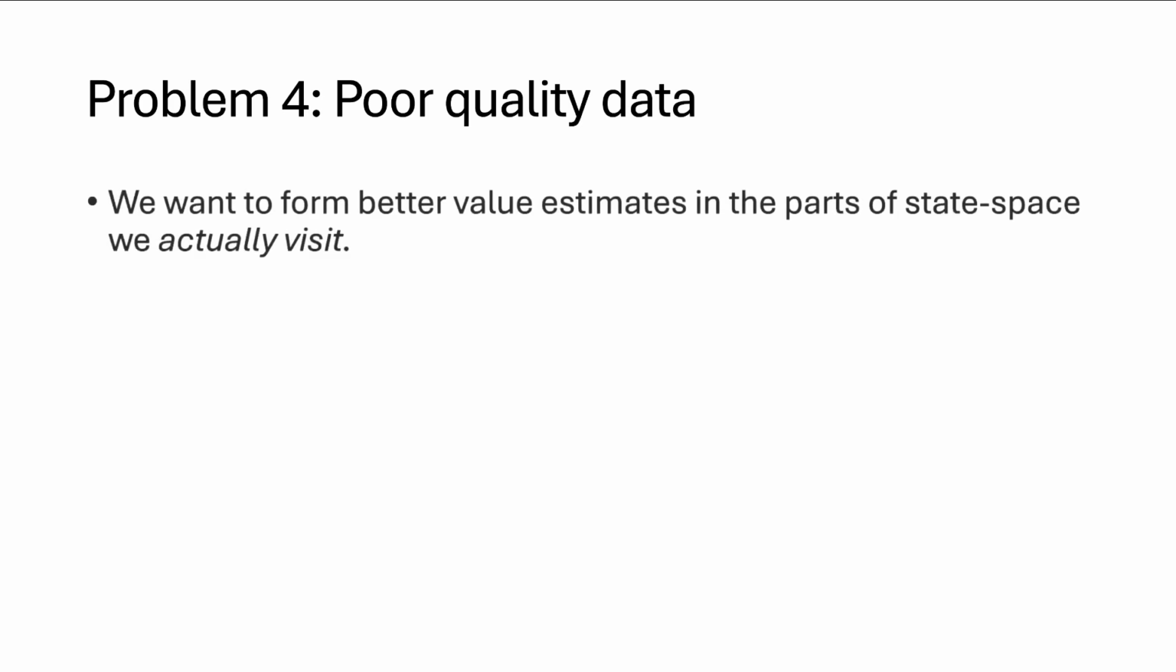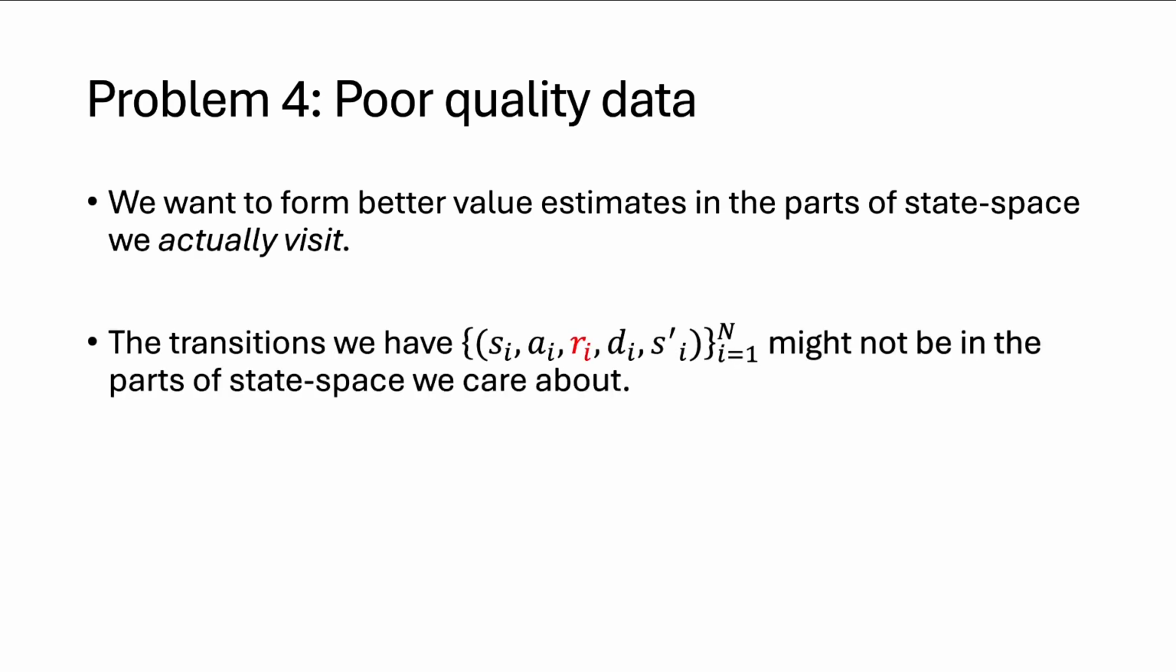So what we need is experience that's relevant for us to learn. And generally speaking, experience that's relevant for us to learn will be experience that is in that portion of state space that we actually go to. So the transitions we're given might not be in the part of state space that we care about. And in general, this is going to make it hard for us to learn a lot about the problems that we actually face.